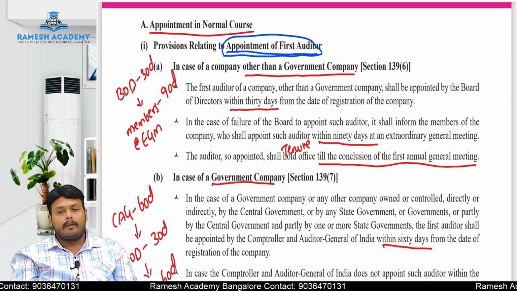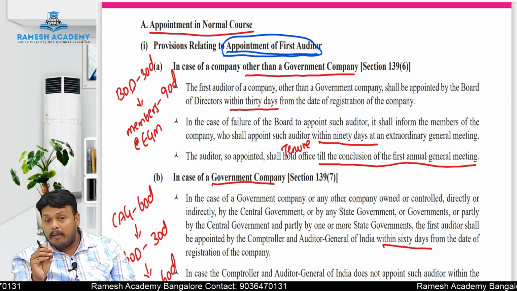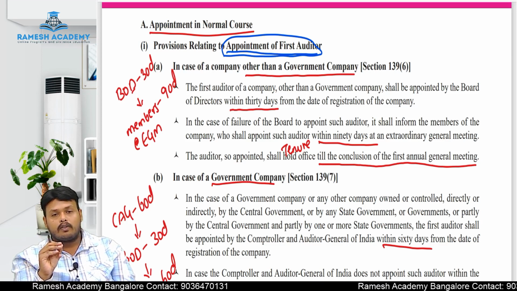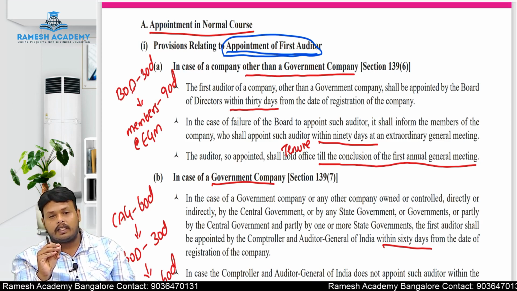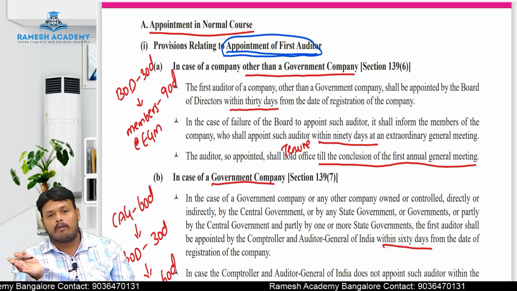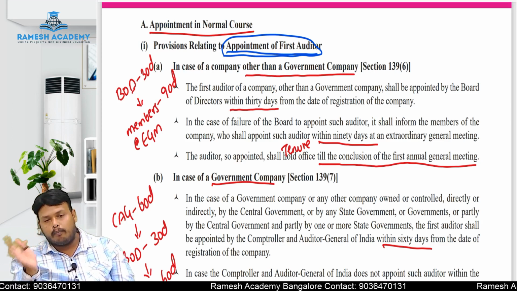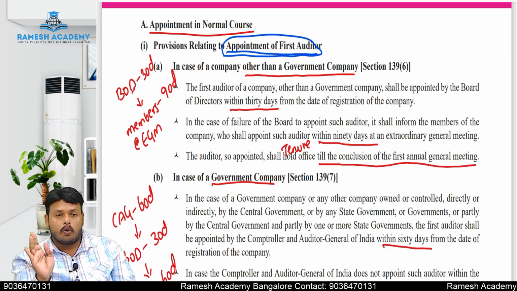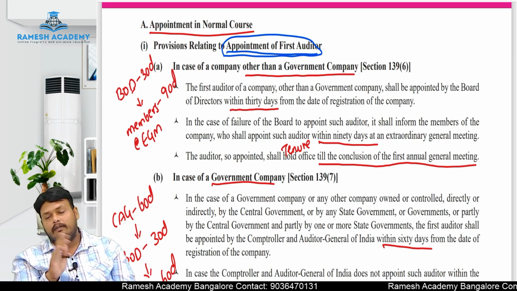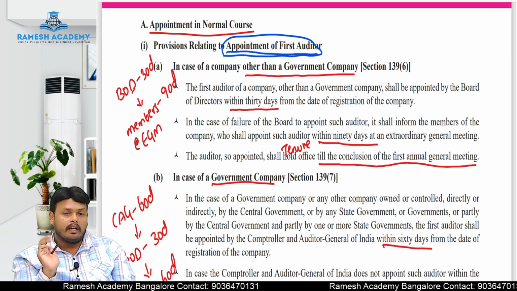A government company is nothing but if the government is holding a minimum of 51% of shares in the company. If the government is holding a minimum of 51% of the shares in a company, then that company will be called a government company. Which government should hold? Either the central government or the state government or both central and state government should hold a minimum of 51% shares in the company. In that case, we will call it a government company.